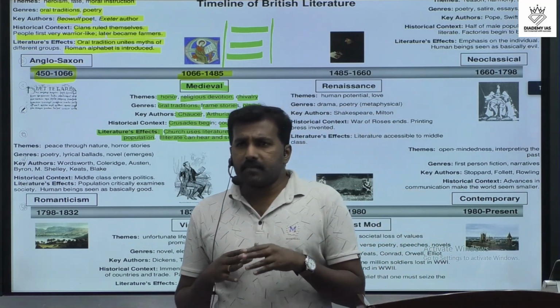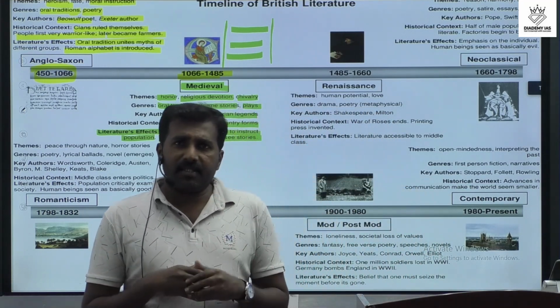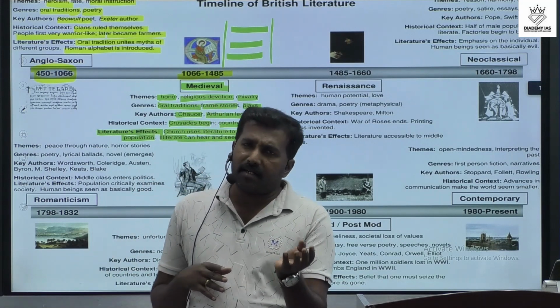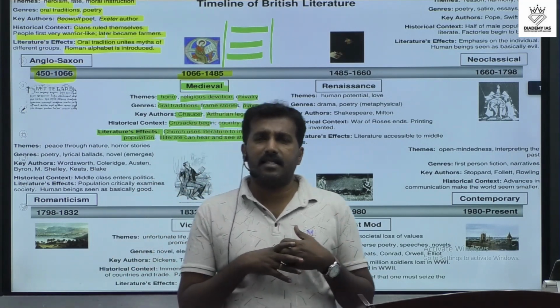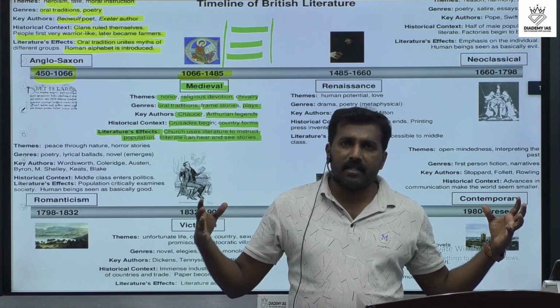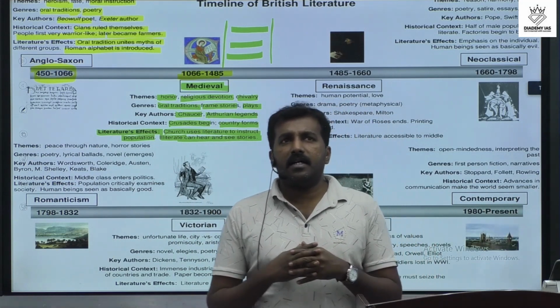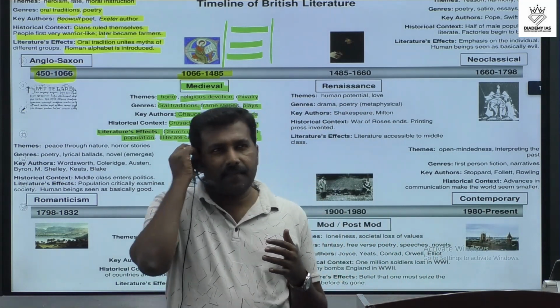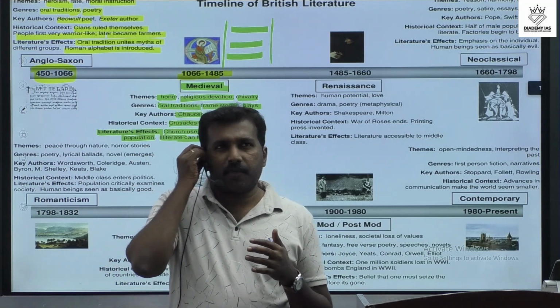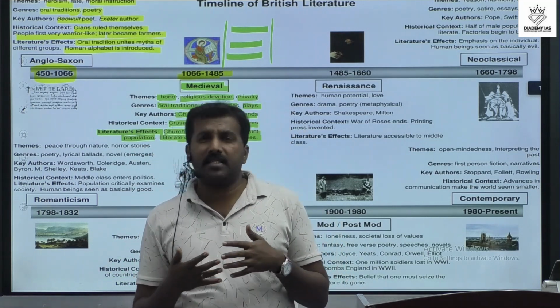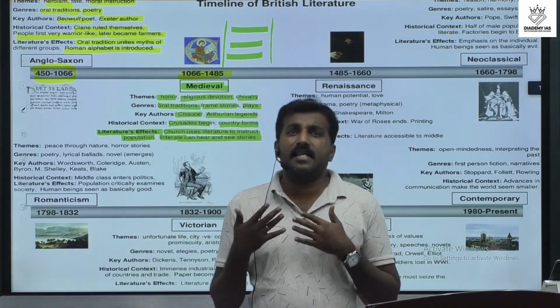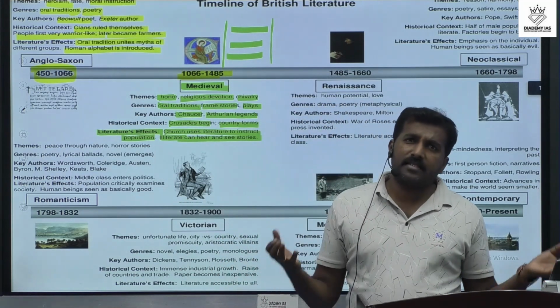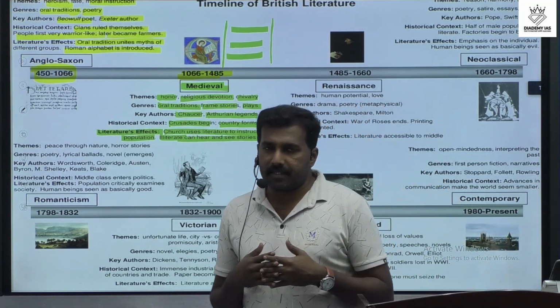Not only adventure stories, but there are also different types of literary works, like elegy, and some religious stories, Christianity. All these were reflected in their literary works.